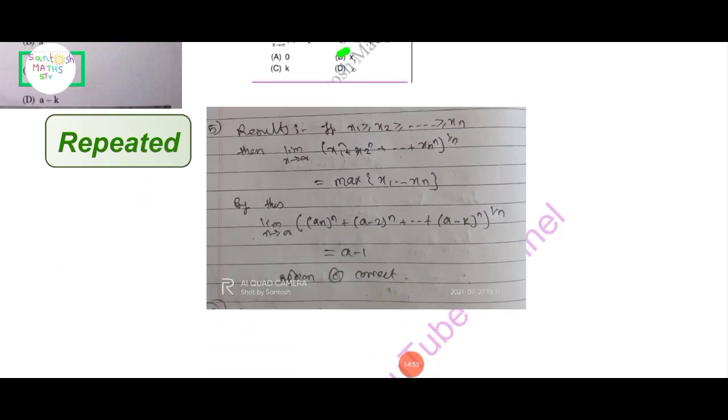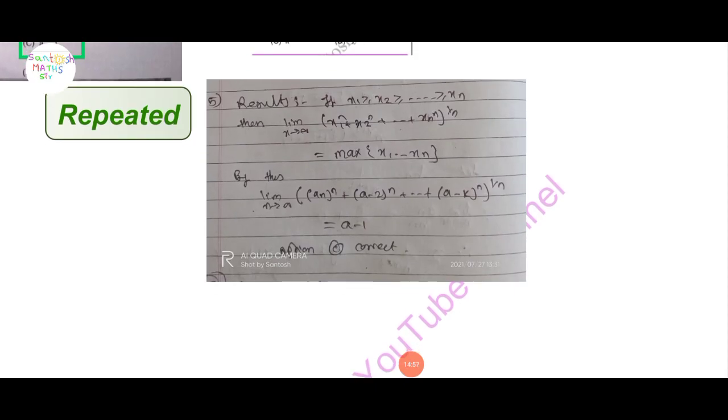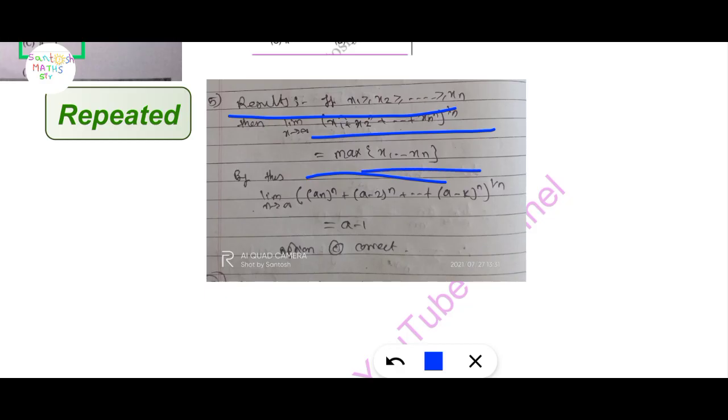You can check the solution here. The result is given: if x1 is greater than or equal to x2 up to greater than or equal to xn, then the limit as n tends to infinity of (x1 raised to n plus x2 raised to n plus up to xn raised to n) raised to 1 upon n equals the maximum of x1 to xn.